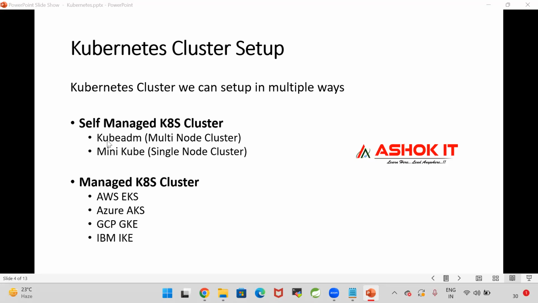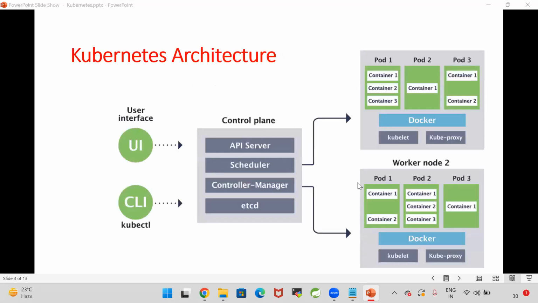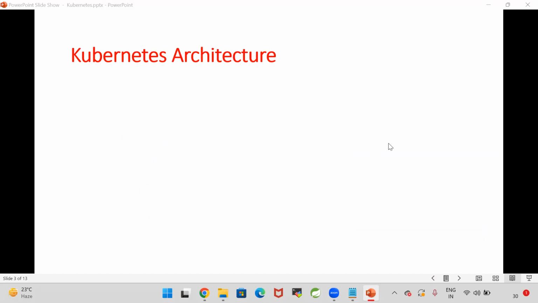Kubedium is nothing but a multi-node cluster. Multi-node cluster means we will take multiple machines in AWS. In one machine, we will install the control plane. In other machines, we are going to set up worker nodes. Worker nodes we need to join with the master node. So this is the cluster that we can set up by using Kubedium.